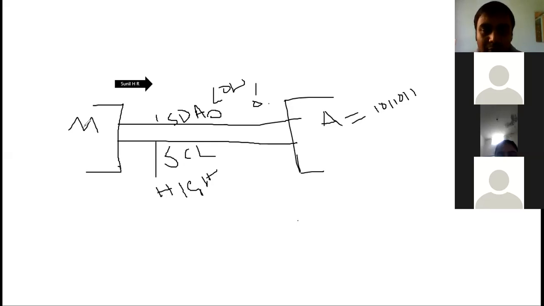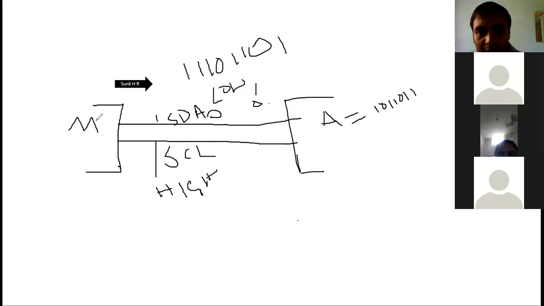For example, if the master wants to write data to the device, it will send the 8-bit data, for example 11101101. So this is the data, and it will send it to the slave. Upon receiving the data, the slave will send the acknowledgement saying, yes, I have received the data. If it has not received it, it will send another bit, 0, saying I haven't received any data.